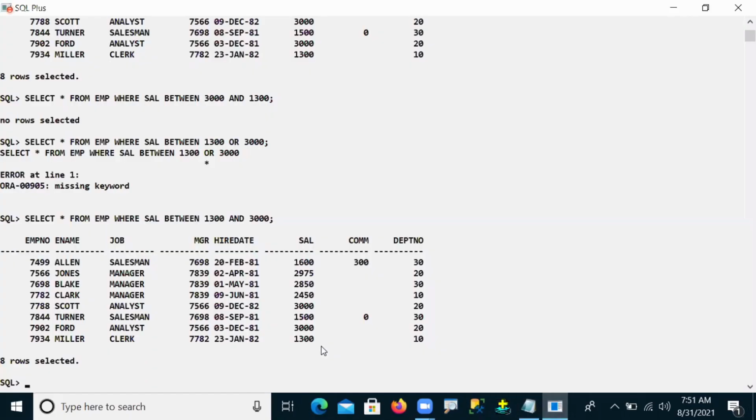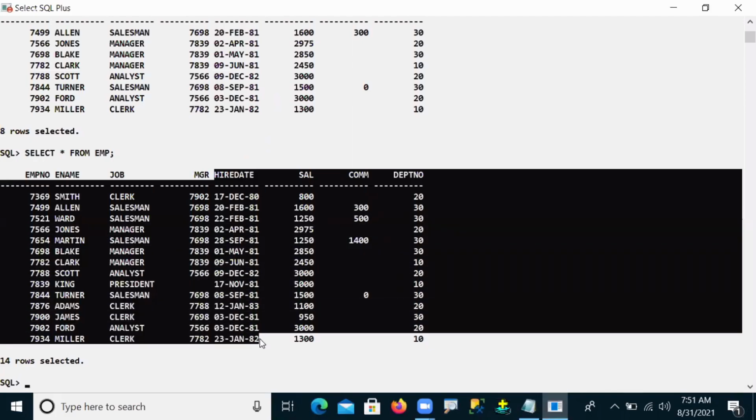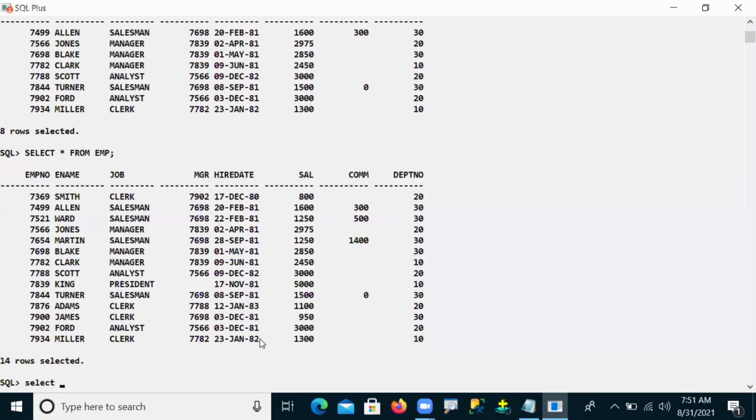Let's come back here. When I come to my table, there is a hire date column. The total number of employees in this table is 14, and we have hire dates for all 14 employees. Now I want those who joined in the year 1981. Let's see how we can write that query using the between operator.